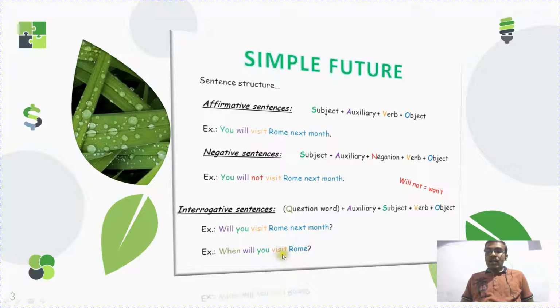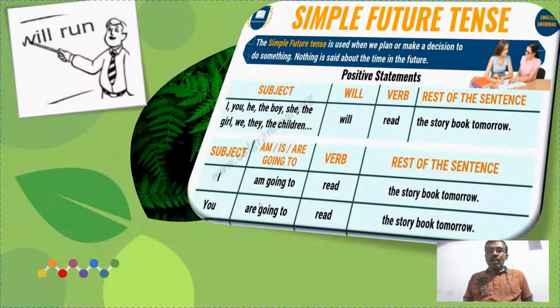When will you visit Rome, or when will you reach Rome? Likewise, we can make a lot of sentences about activities in the future. This slide shows the positive statements in detail. Let us see that.